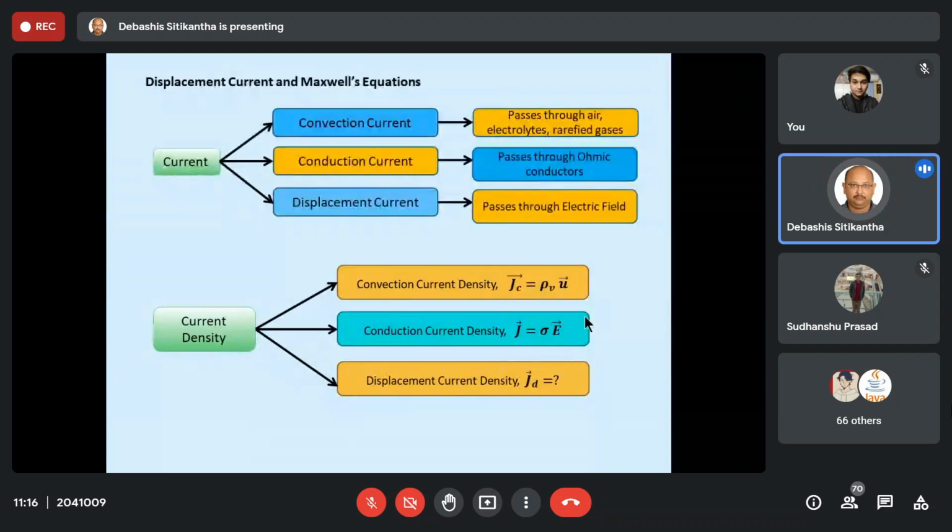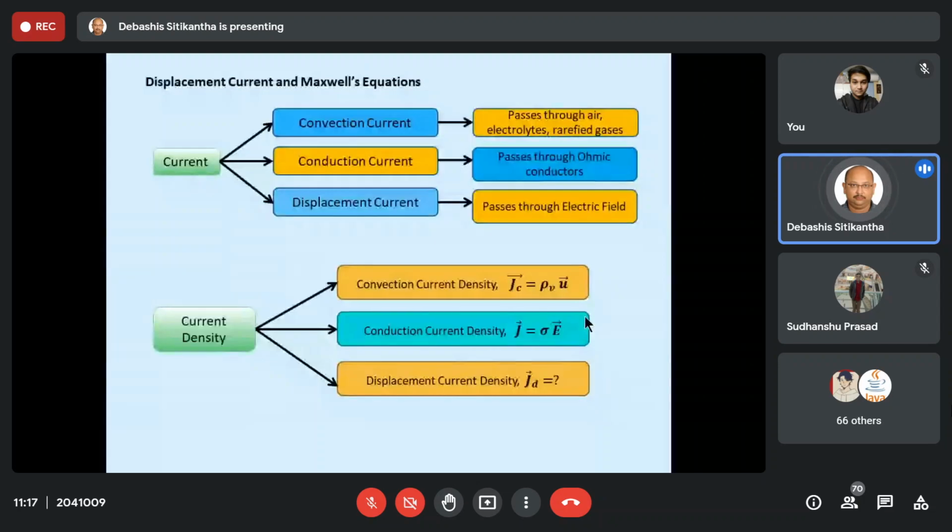So all these things over there, we don't actually have a conducting medium. They are almost all insulators or behaving like insulators. So in that case, they are passing through a non-ohmic conductor, and they are not known as conduction current, rather they are known as convection current. And believe me, the properties of conduction current, convection current and displacement current are absolutely different from each other. They have almost no similarity between them.